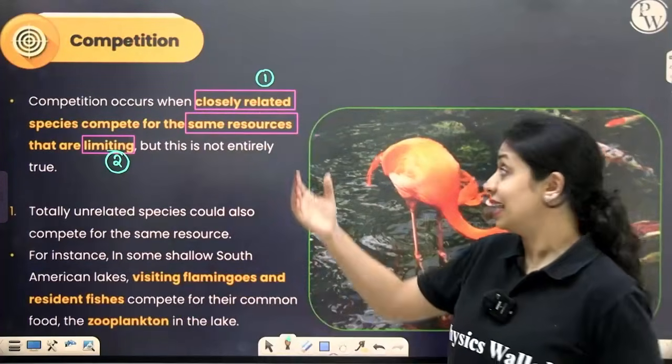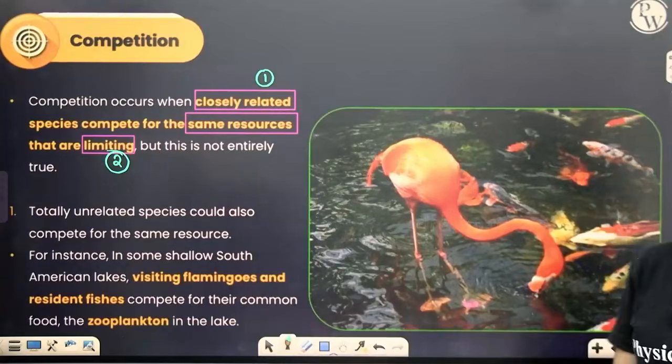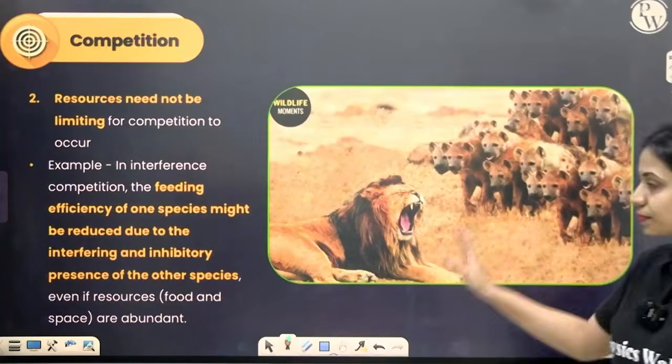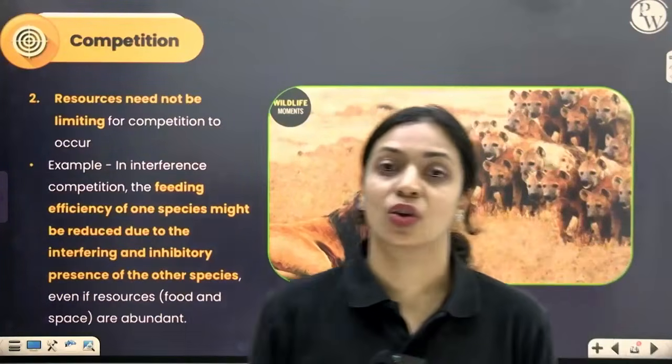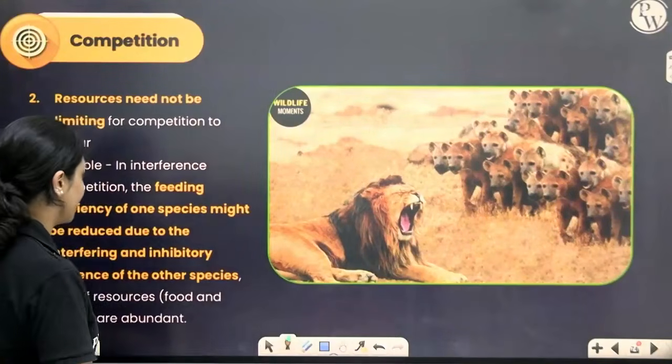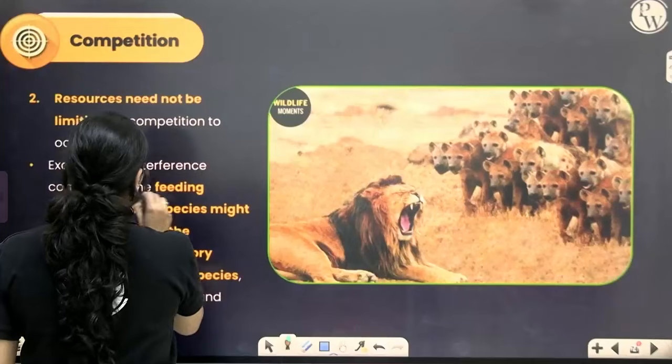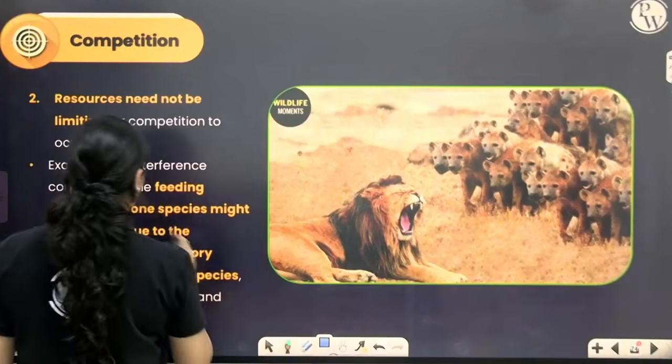Competition can happen even when they are not closely related. Secondly, even when resources are not limiting, competition can still happen. I'll give you an example. It's called interference competition. What basically happens in interference competition is,